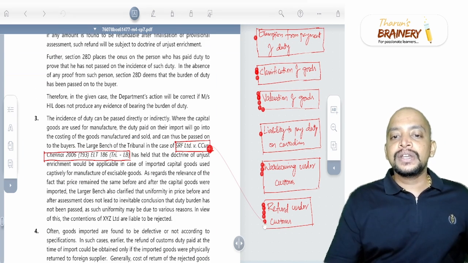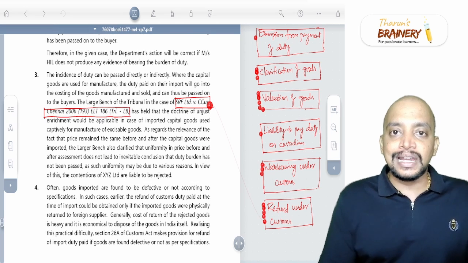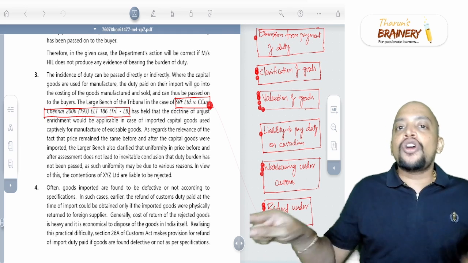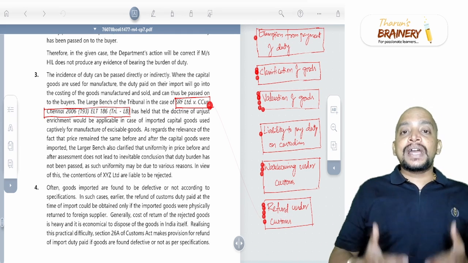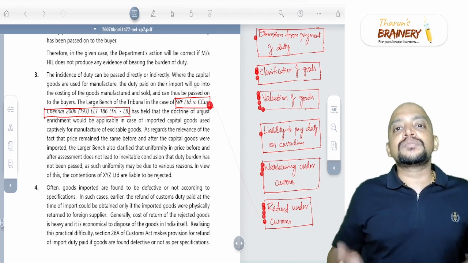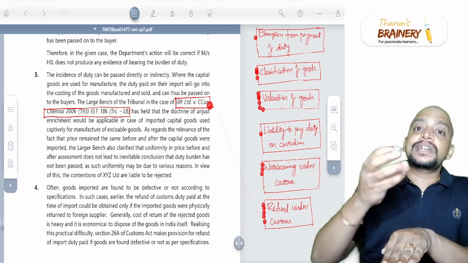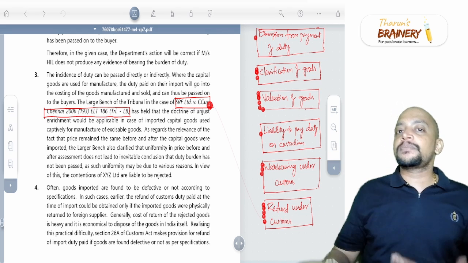So in this SRF Limited case, the tribunal larger bench is saying that just because the price of the finished goods is the same, uniform, does not mean that unjust enrichment does not happen. The price became uniform because of many reasons. Maybe the raw material cost would have decreased, and the extra customs duty paid on capital goods would have been recovered, because of which the price is the same. So there are many reasons.